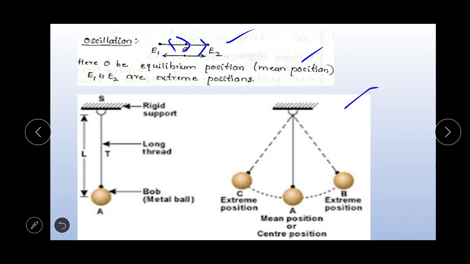So this is the diagram of a simple pendulum. Here, what does oscillation mean? The object moves from the mean position to one of the extreme positions, then from that extreme position to the other extreme position, and then it returns to the original or mean position. So this completes one oscillation.